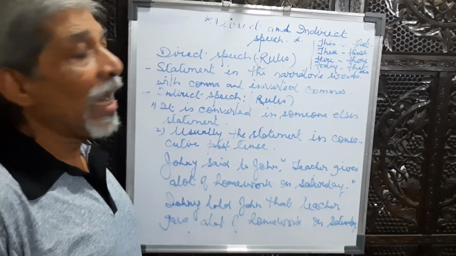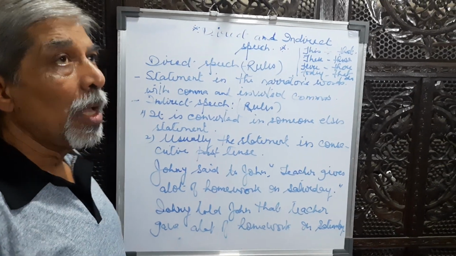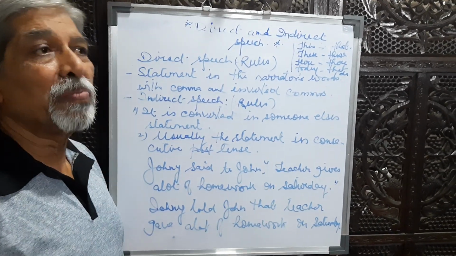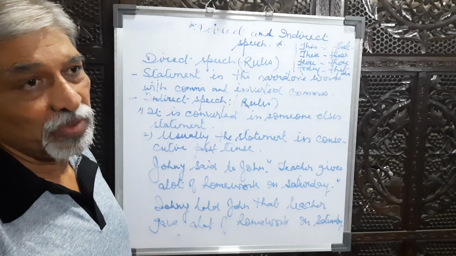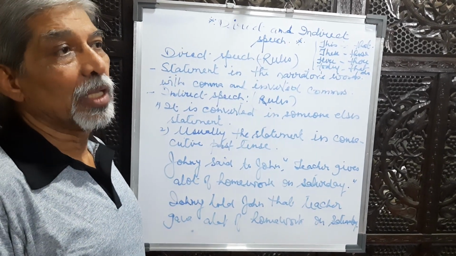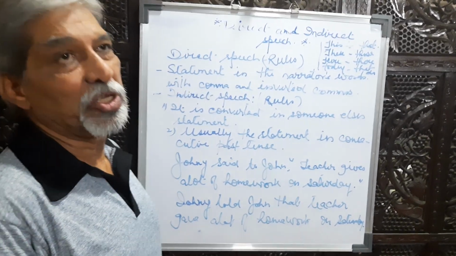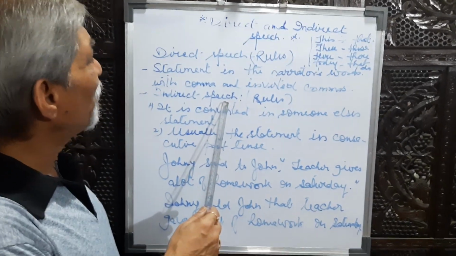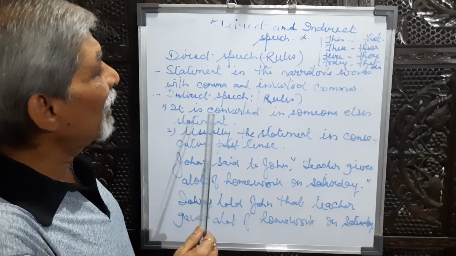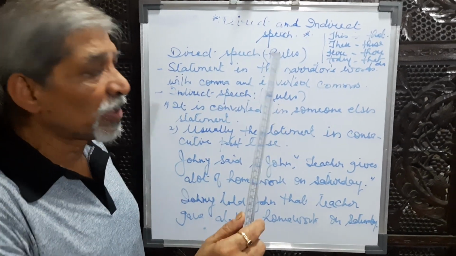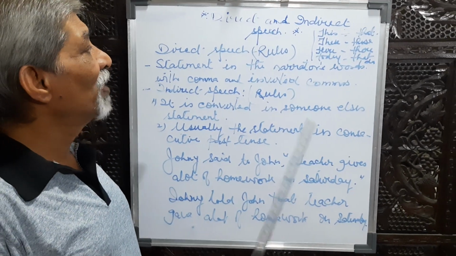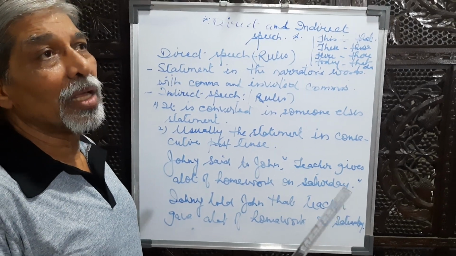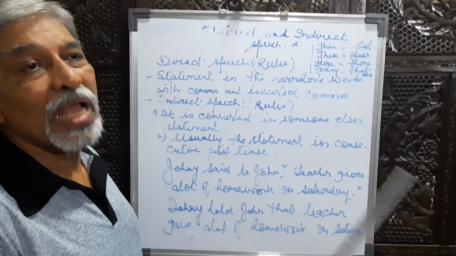What is indirect speech? Indirect speech is when the sentence or the statement of someone is written or spoken by somebody else.